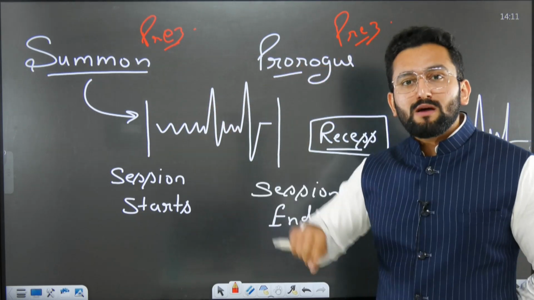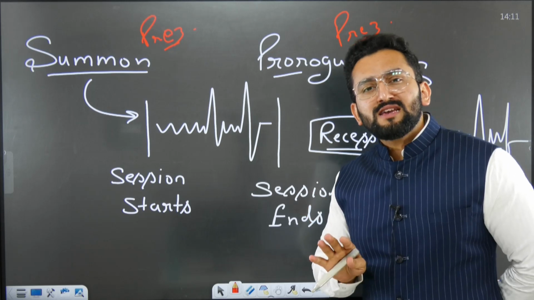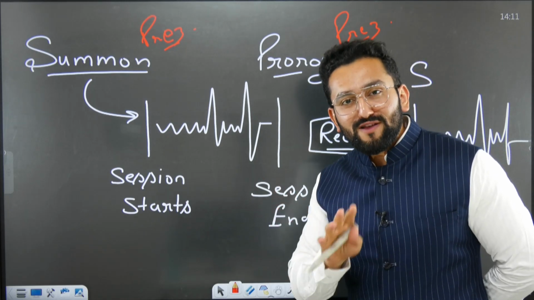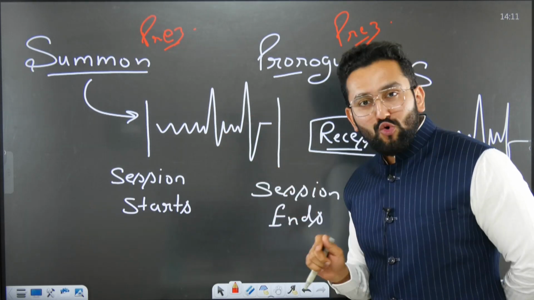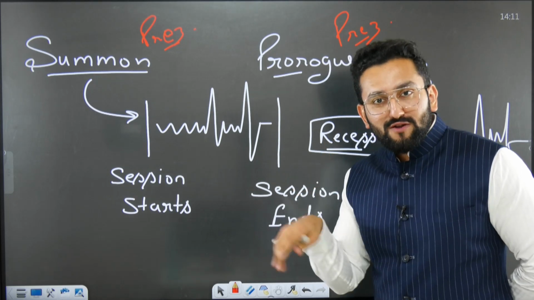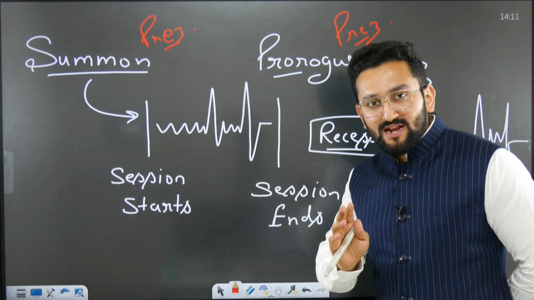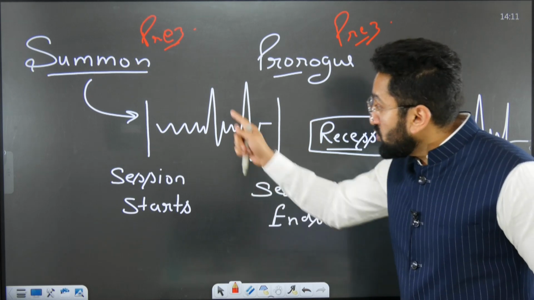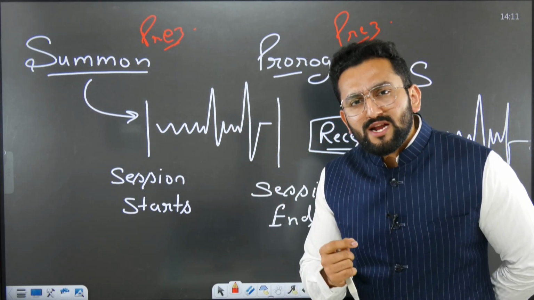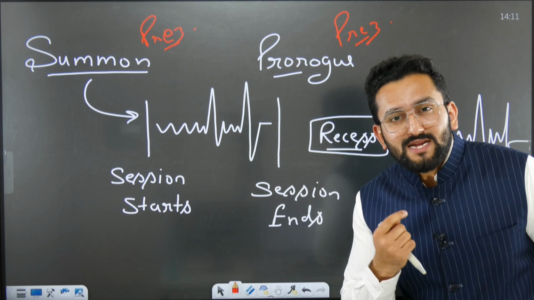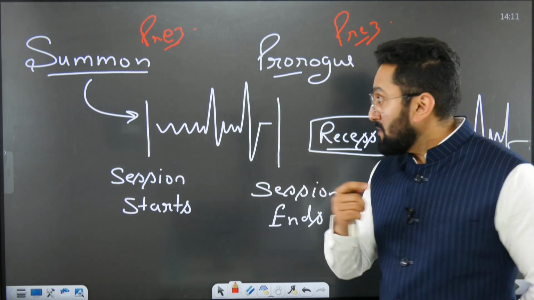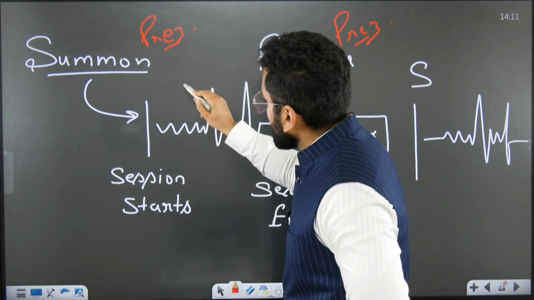Now what happens in between? Once the session is summoned, now the onus is on the presiding officer of the respective house. For example, in Lok Sabha, now the speaker is there to actually function. Agendas of the day need to be decided and they need to be done. Now within that, is there a possibility to give some off holiday? Yes, there can be. For example, take the example of Lok Sabha.